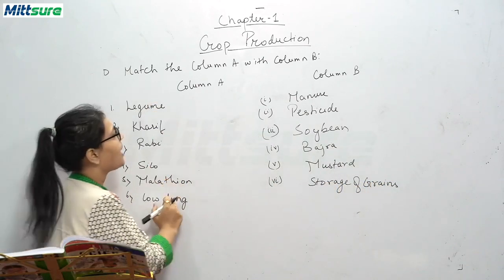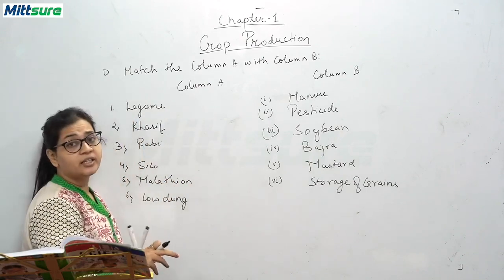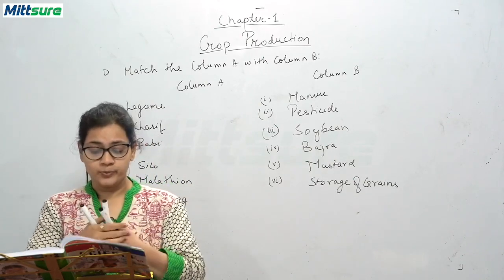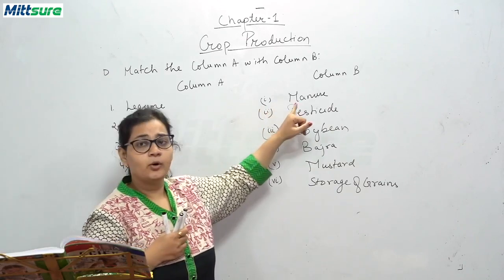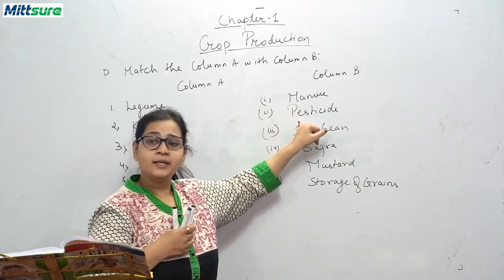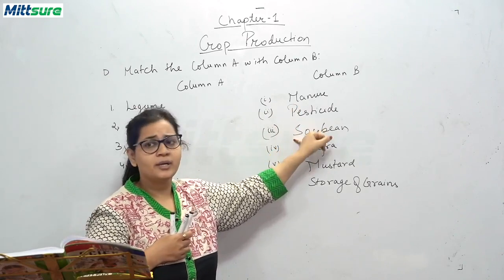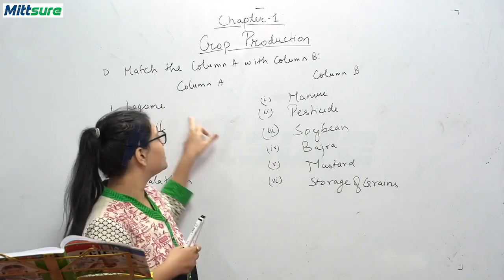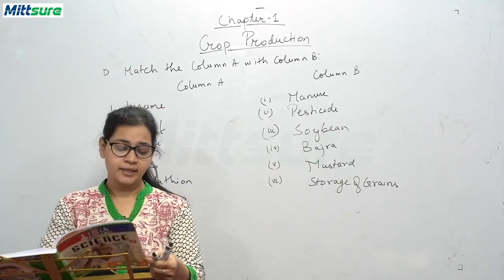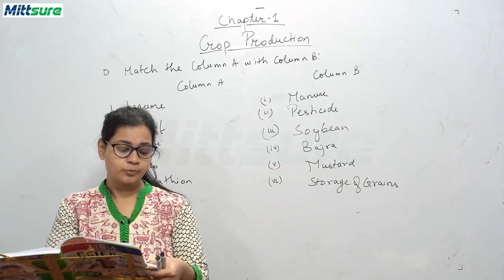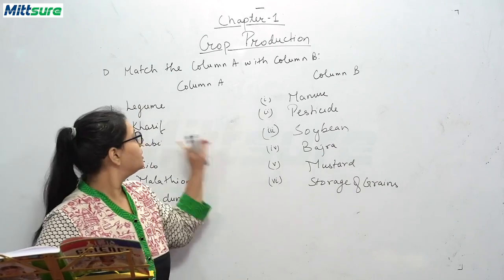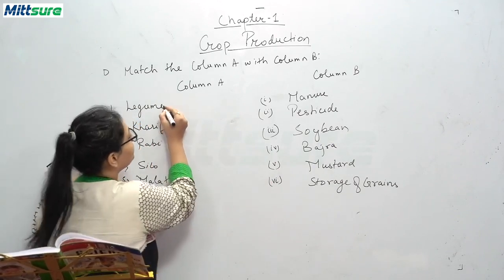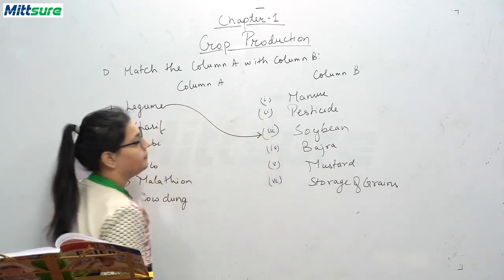That is, this column is matched with this column with their correct and appropriate relation. Okay, so now legume. What is this legume? Is it a manure? Is it a pesticide? Or is it a soybean? What is soybean? As I have told you, it is a leguminous plant, so it is a legume. So you have to combine this legume with soya bean. So we will be drawing a line from legume to soya bean.